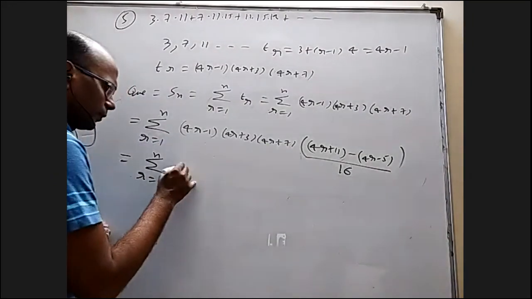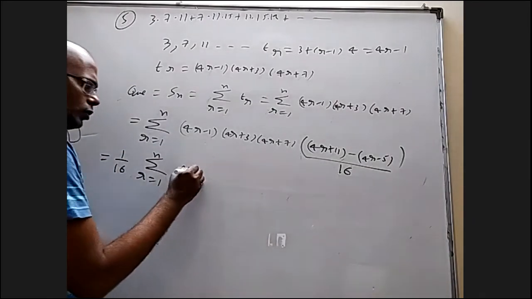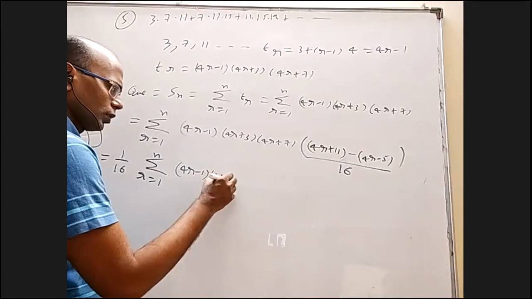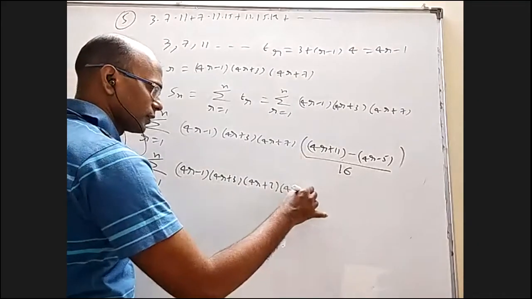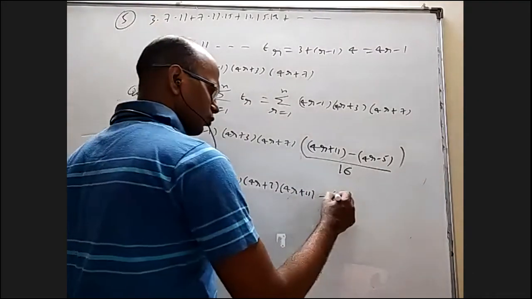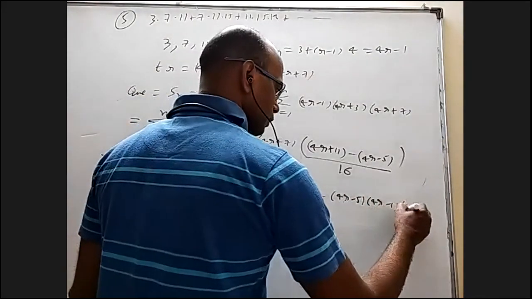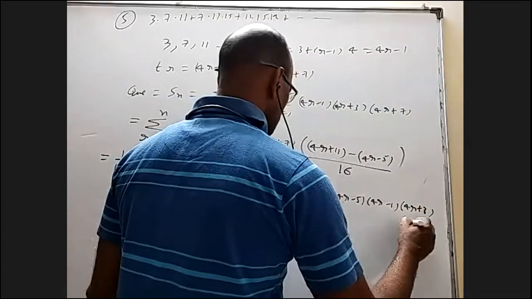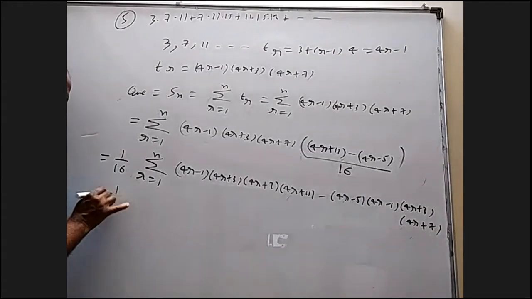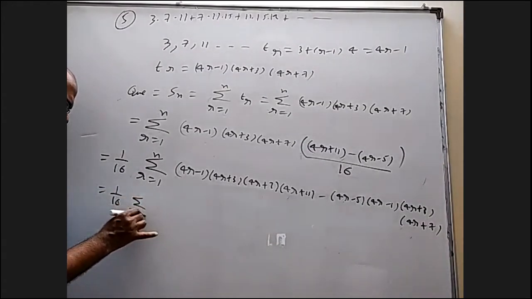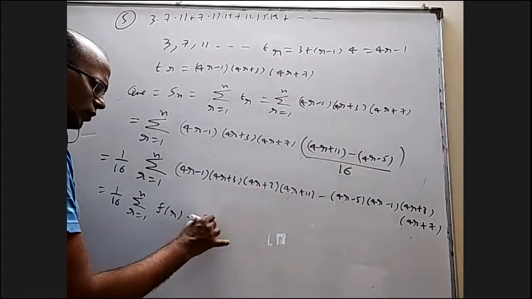Now when you split it, you will get 4r, 1 by 16 you can write outside. 4r minus 1 into 4r plus 3 into 4r plus 7 into 4r plus 11 minus 4r minus 5 into 4r minus 1 into 4r plus 3 into 4r plus 7, 1 by 16 sigma r equal to 1 to n. If we call this f of r, you can easily see that is f of r minus 1.